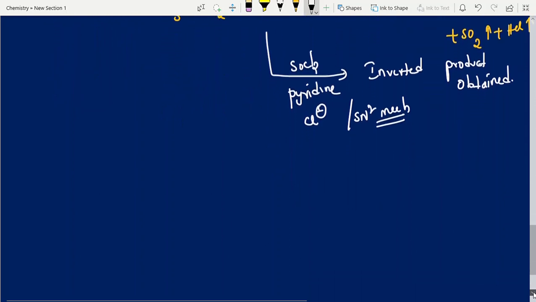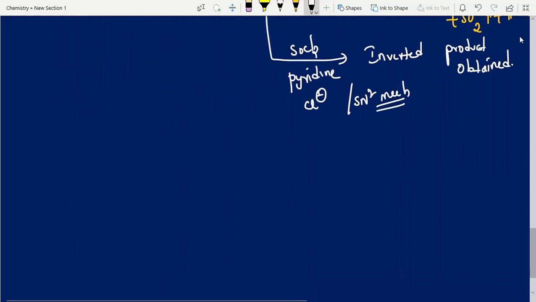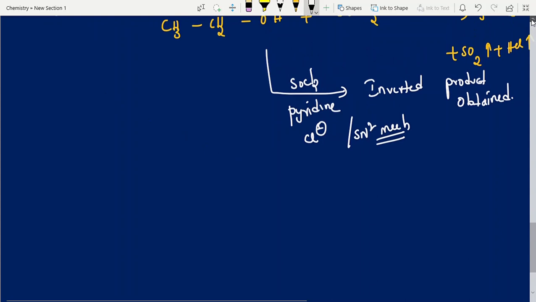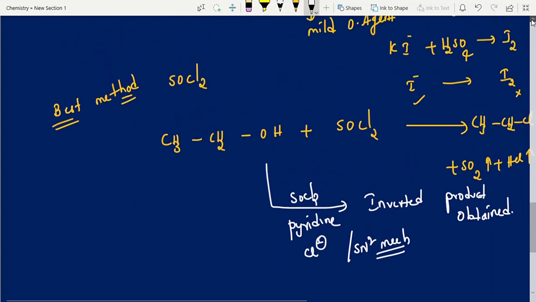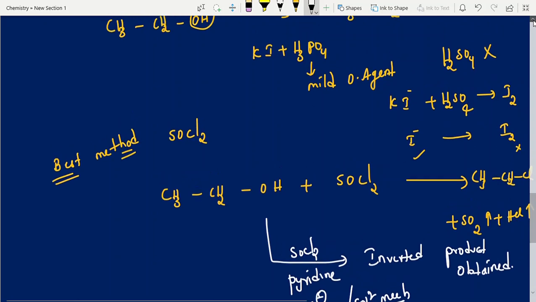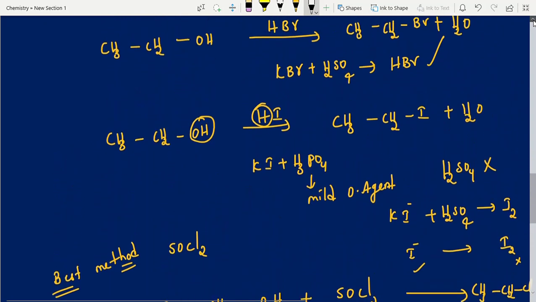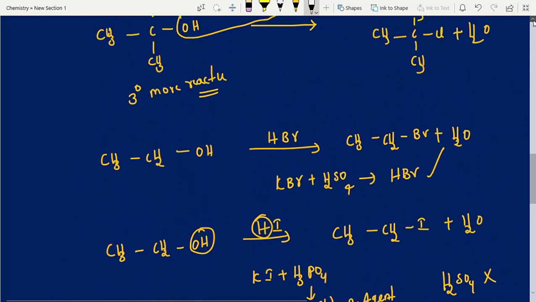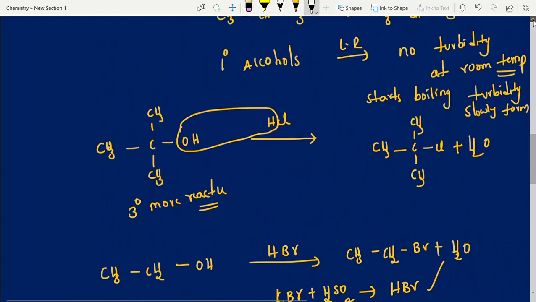SN1, SN2 reactions. These are all nucleophilic substitution reactions. See students, I can show OH minus Cl, OH minus Br. So these are all what we call nucleophilic substitution reactions. Among the following kinds of reactions, they were asking: nucleophilic substitution, nucleophilic addition, electrophilic addition, electrophilic substitution.